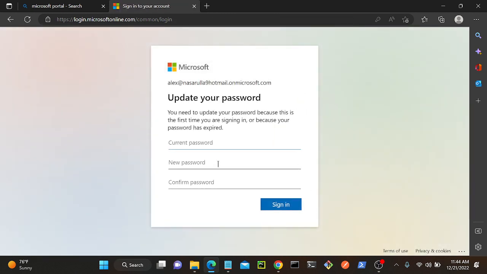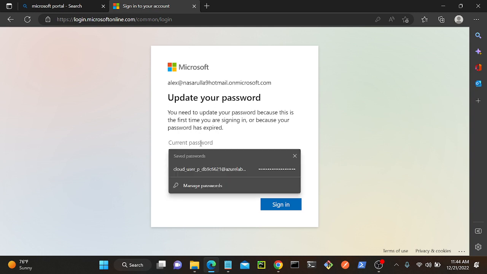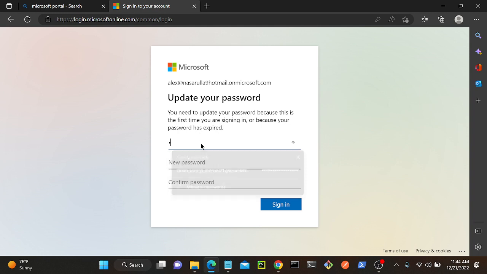So now I need to reset the password. So regardless of any option you select, you have to reset. See, if you select, for example, custom password or automatic password, regenerate password, whatever it can be. So I'll create a password. Alex at the rate 123. That's enough. Then signing in.